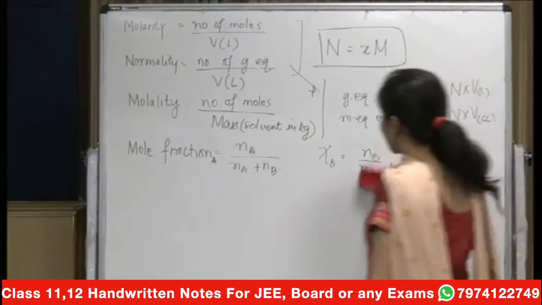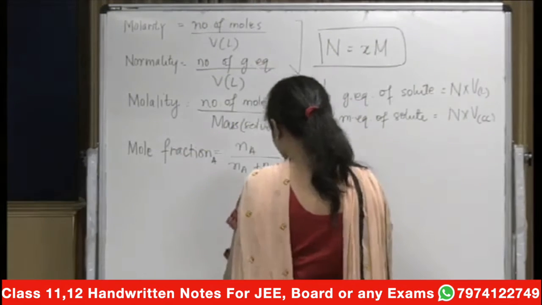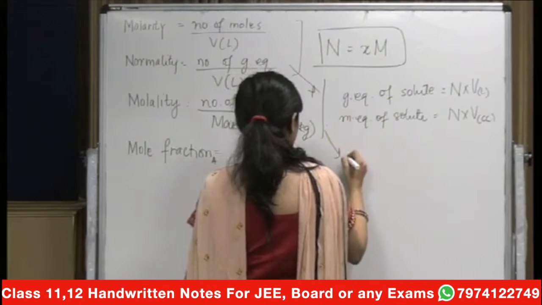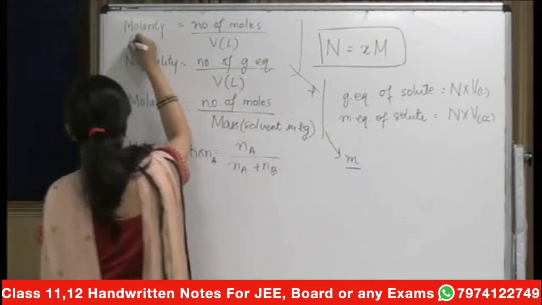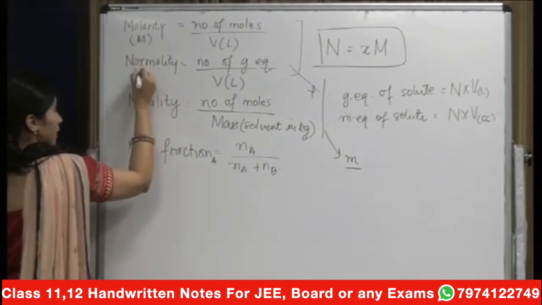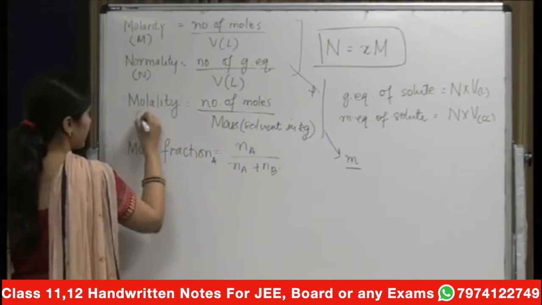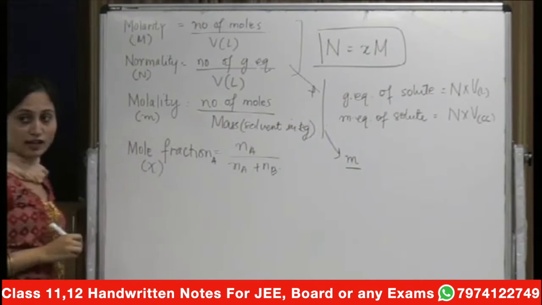Another very important relationship is between your molarity and the molality. Your molality is generally represented by a small m. You know this is represented by a capital M, this normality by capital N, this is by a small m, and this you already know is represented by a chi or an x.